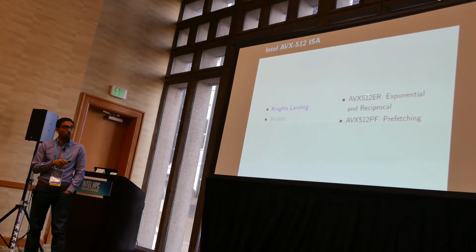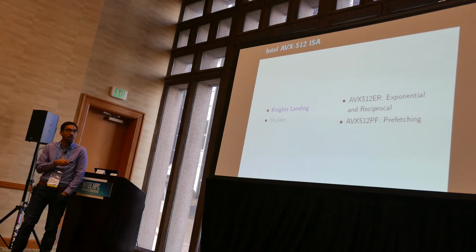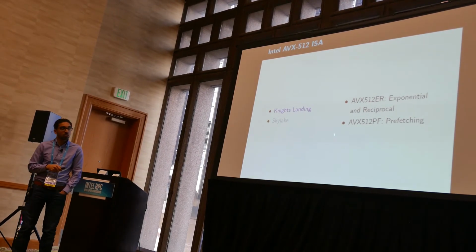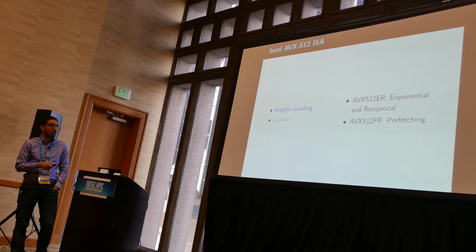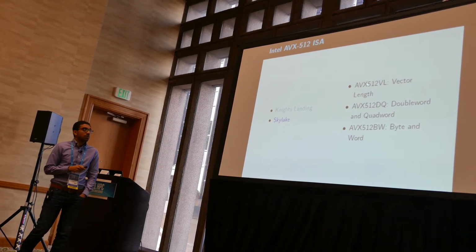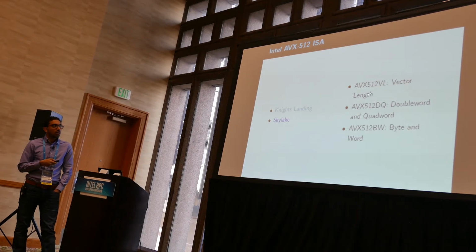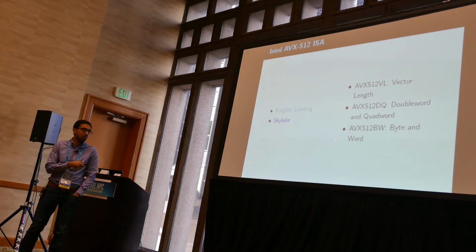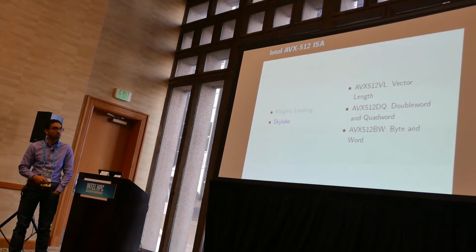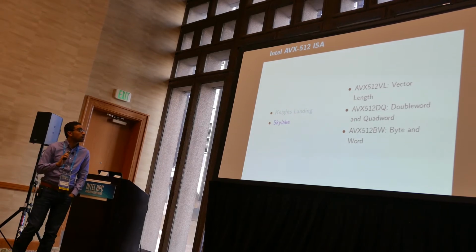These are two instructions we utilize for KNL, and for Skylake, we transform them to be Skylake friendly. We also utilize the prefetching instructions that are implemented in KNL. For Skylake, they have VL, the vector length extensions, and the doubleword, quadword, byte and word instructions, which are basically 8-bit, 16-bit, 32-bit and 64-bit support for instructions.